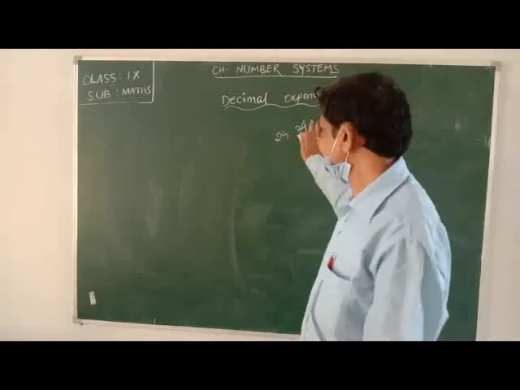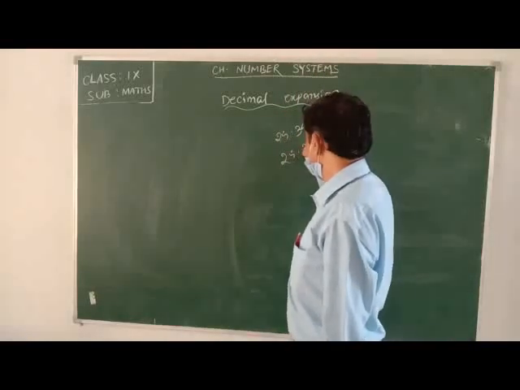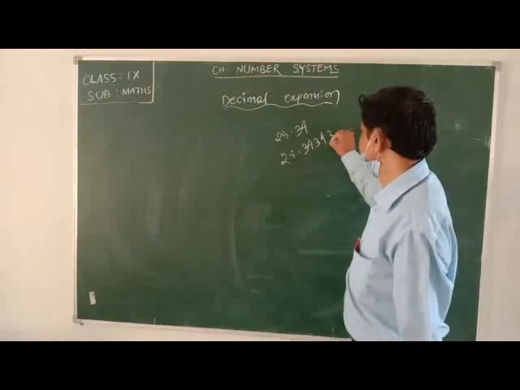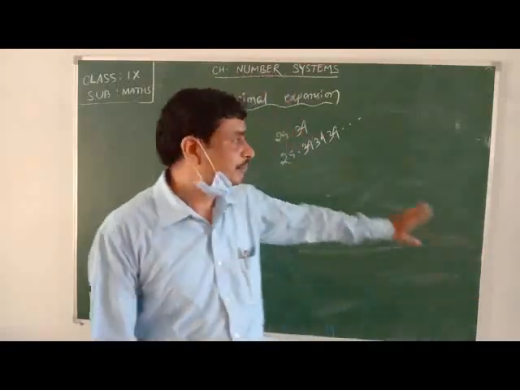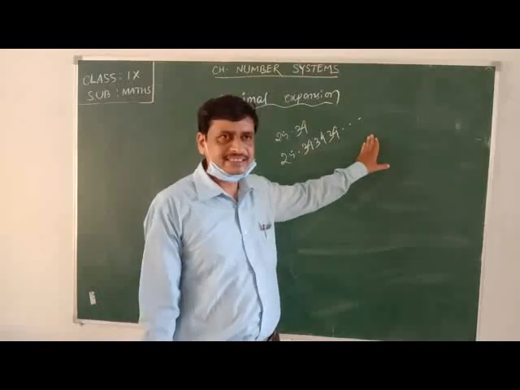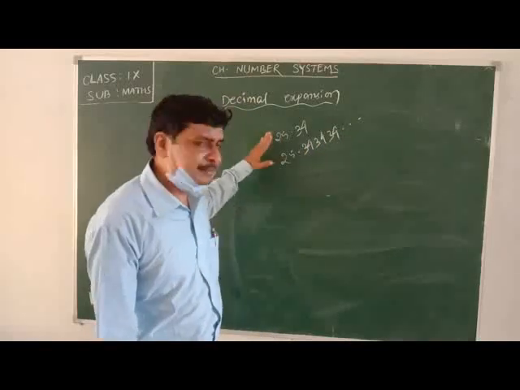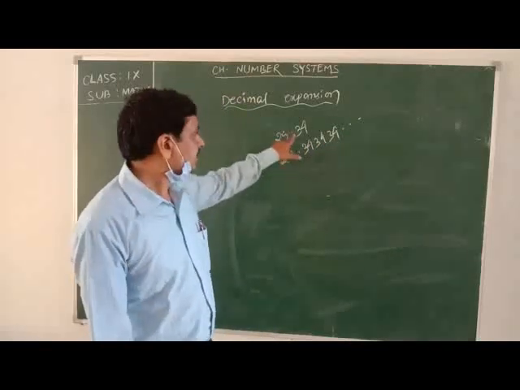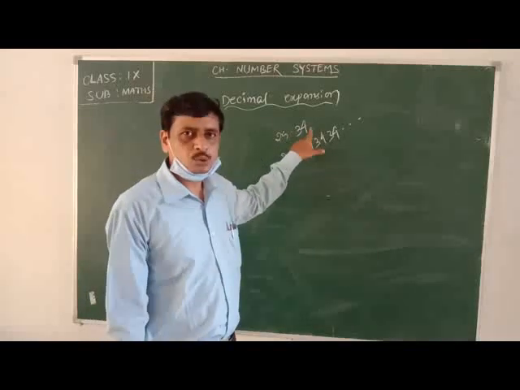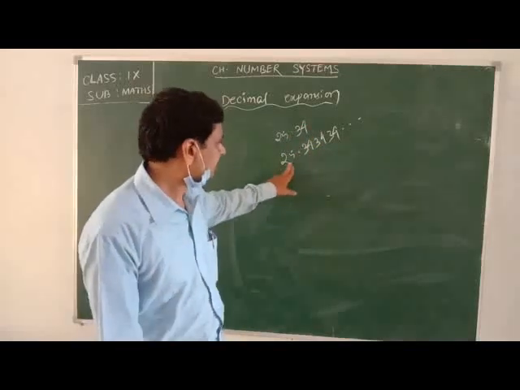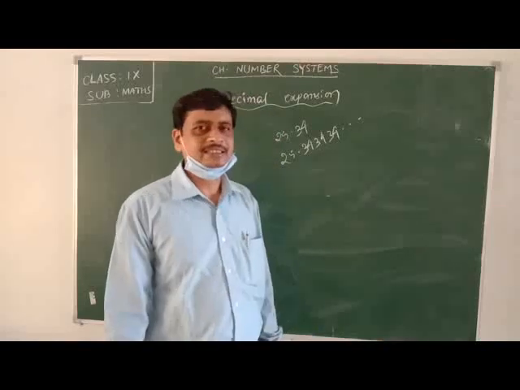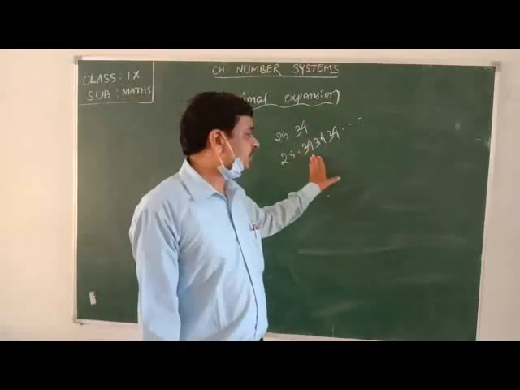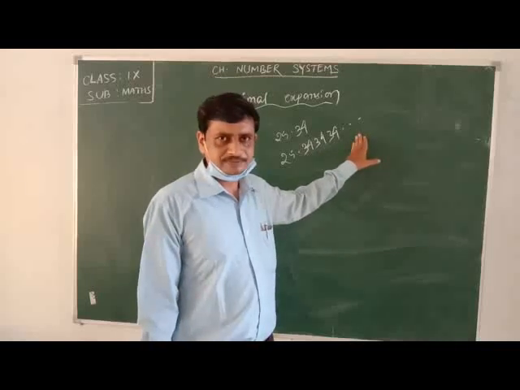It has two places. 25.343434. This 343434 is also present in its decimal places. But the difference between these two is that this number has only two places, but here this number has an infinite number of places. It is continued infinitely.